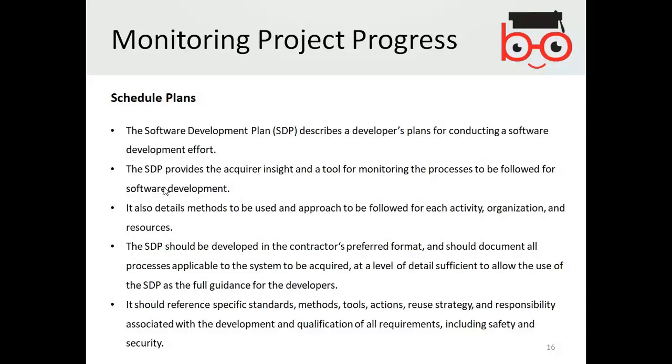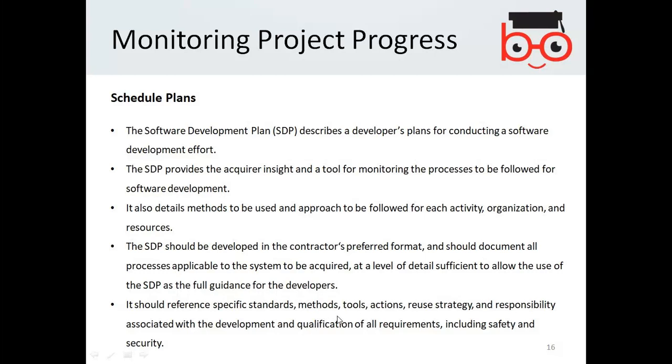It also details methods to be used and the approach to be followed for each activity, organization, and resources. The software development plan should be developed in the contractor's preferred format and should document all processes applicable to the system to be acquired at a level of detail sufficient to allow the use of the software development plan as full guidance for the developers.